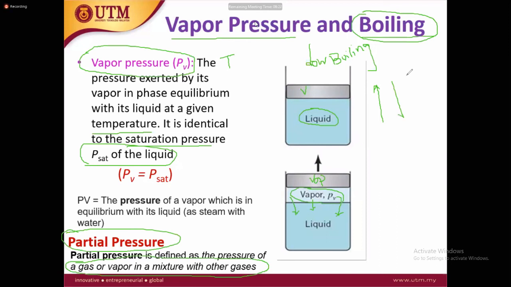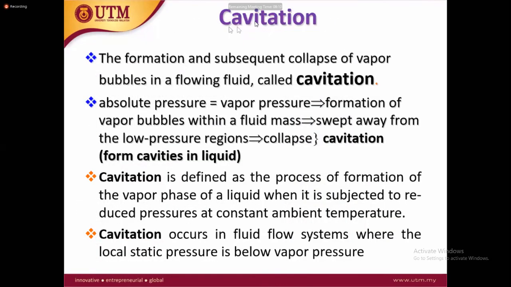Let's discuss surface tension. Surface tension is actually the intensity of the molecular attraction per unit length along any line in a surface. You see here, the fluid is at the surface, and every fluid has molecules, and molecules have interaction with each other.